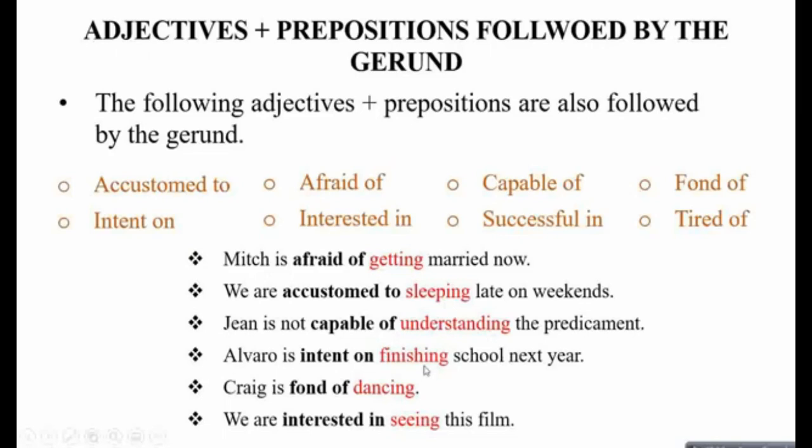Alvaro is intent on finishing school next year. So intent on is an adjective preposition combination followed by verb in the gerund form. Craig is fond of dancing. Again, fond of is an adjective preposition combination followed by gerund form of verb. We are interested in seeing this film. So this interested in is an adjective preposition combination followed by gerund verb form.